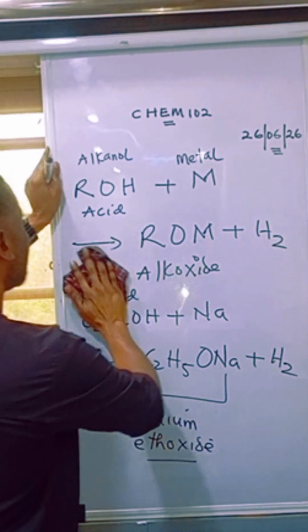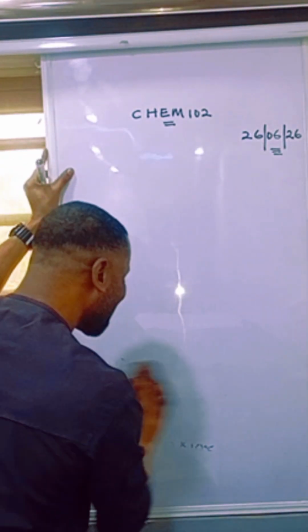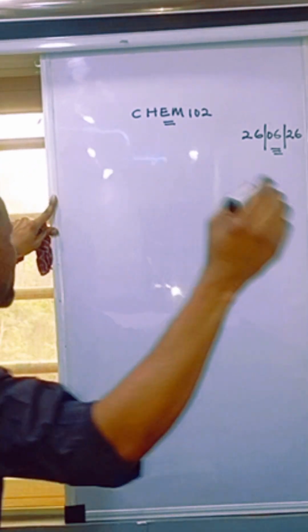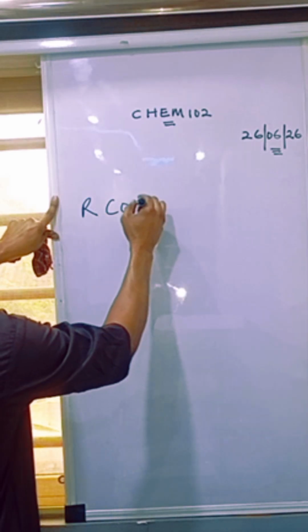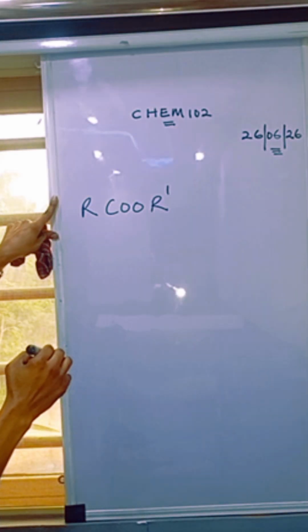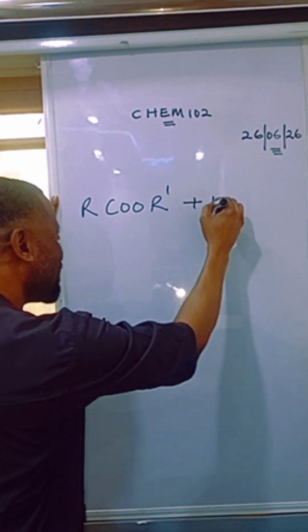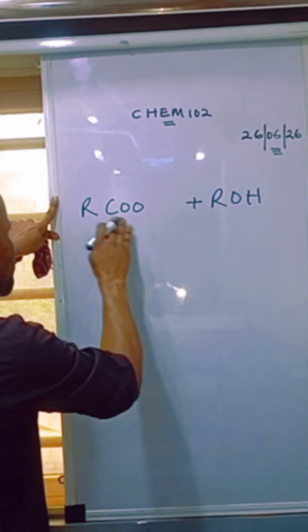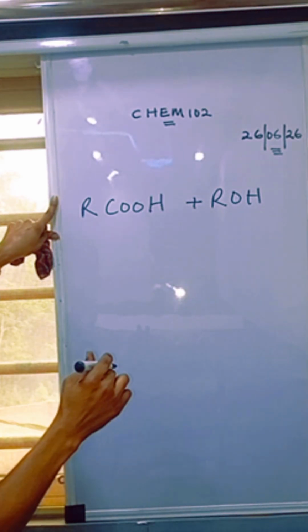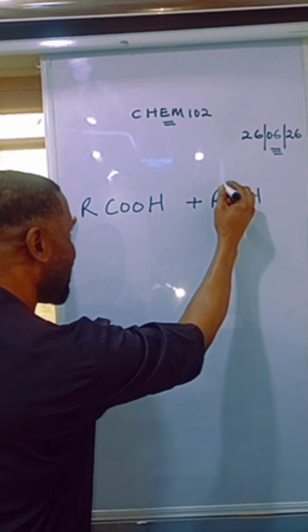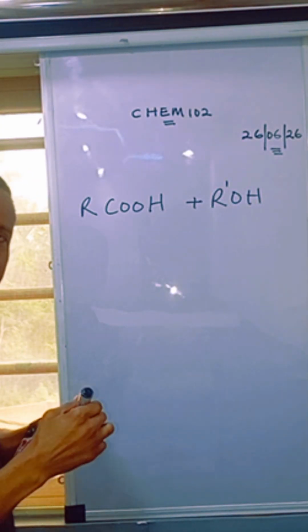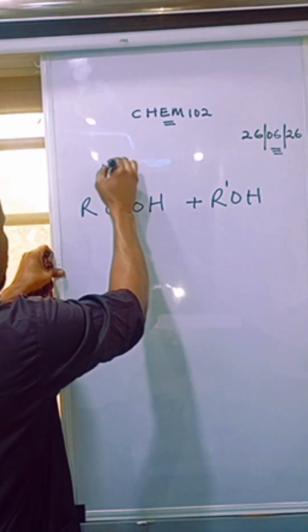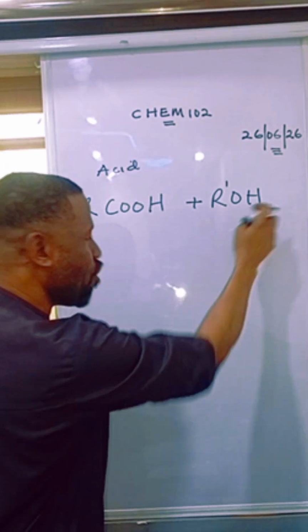Okay, follow me. Now let's take a look at another reaction where the same alkanol is behaving as a base. Class, watch this. If I have RCOOH, that's a carboxylic acid, and I react this with ROH, which is an alkanol. Let's differentiate the R so you don't get confused. This R is the R in the acid. This carboxylic acid is an acid, of course you know. And this is ROH, which is an alkanol.